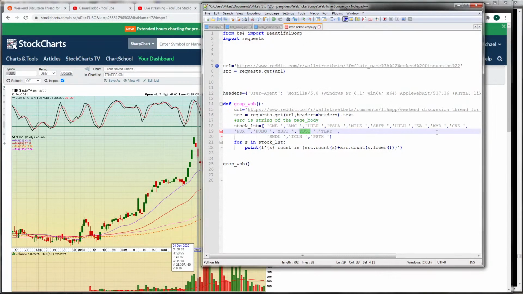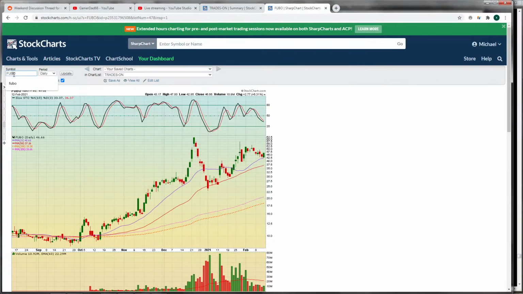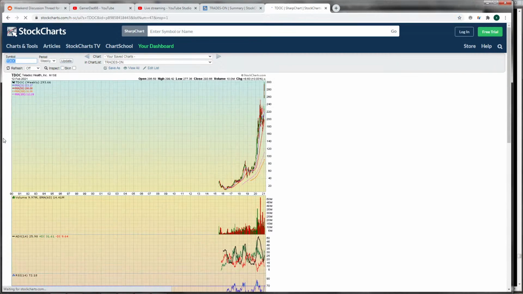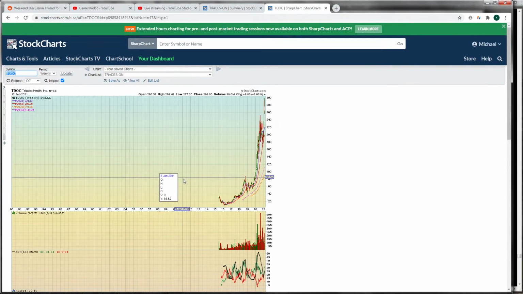What's TDoc? See, I would look at something like AMD, but they're a more established company, so I wouldn't bother looking at them. TDoc, let's see what that's all about. You don't want to look at a company that might have earnings, so that's why I wouldn't want to look at AMD. They've been around a while. You're not going to get rich trying to invest in those guys, right? You've got to have something that's more recent.